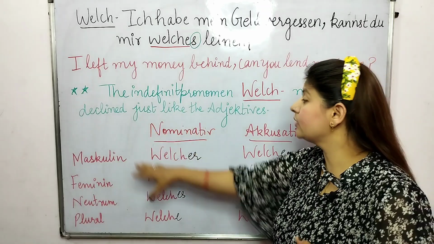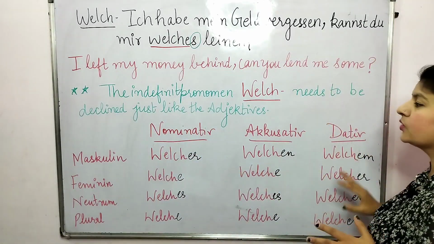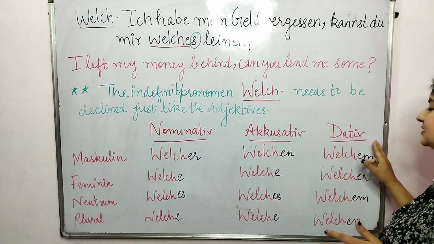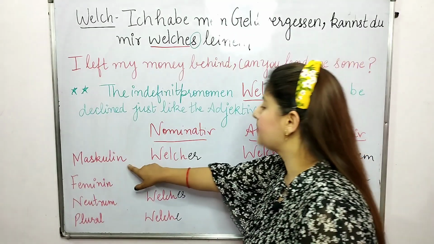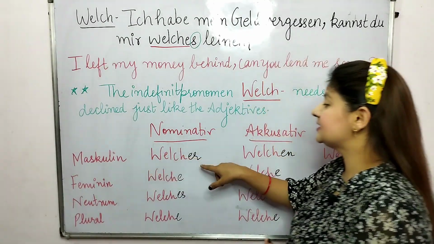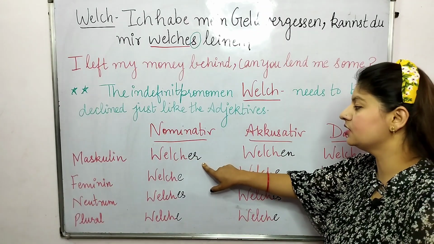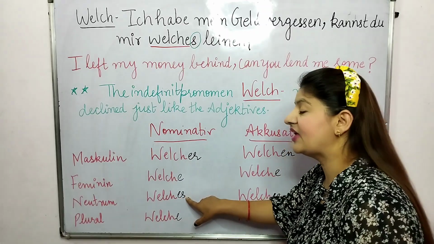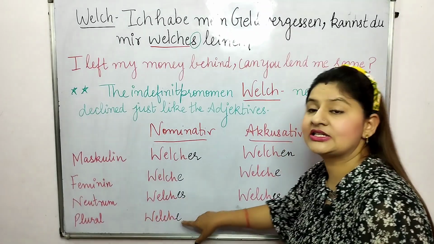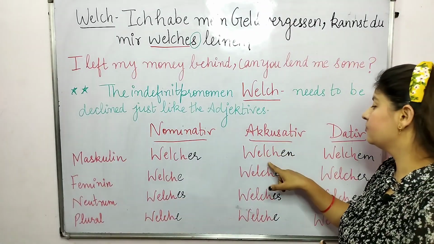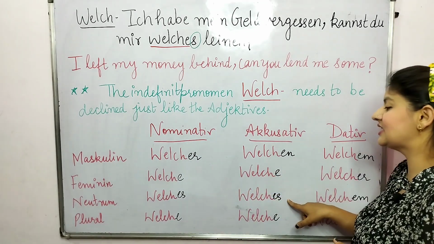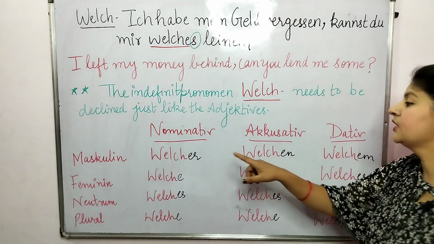For that, you can refer to this table. Here we have nominative Fall, accusative Fall, dative Fall. In masculine nominative, this is welcher, feminine welche, neutrum welches, plural welche. Accusative: welchen, feminine welche, neutrum welches, plural welche.